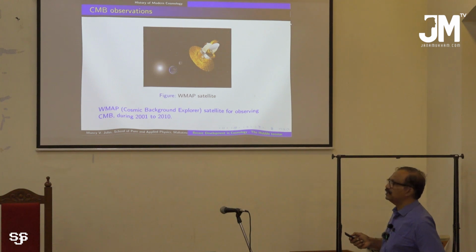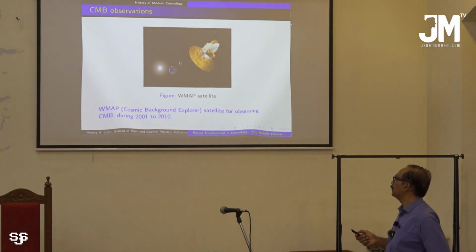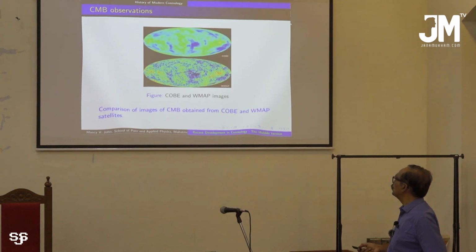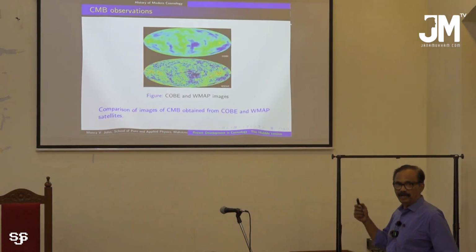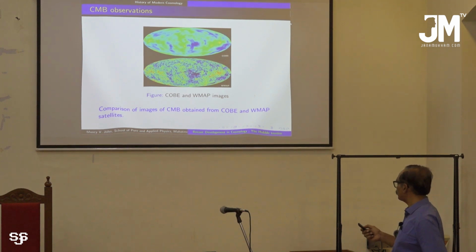In 2001 there is another satellite launched which is called the WMAP, and that satellite was also used to obtain very accurate pictures of the cosmic microwave background. So these are two pictures.